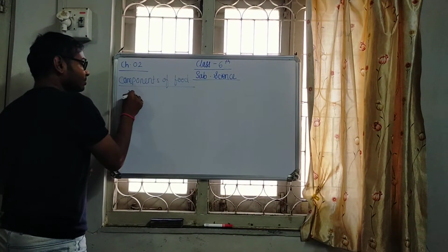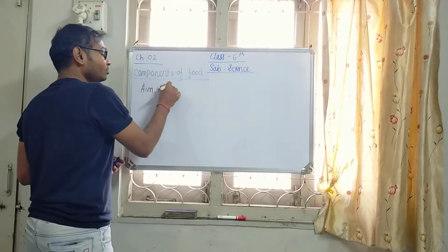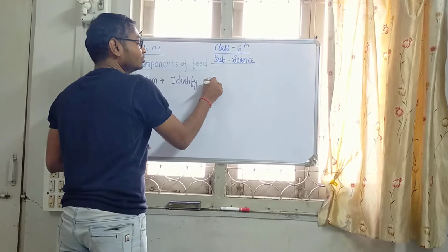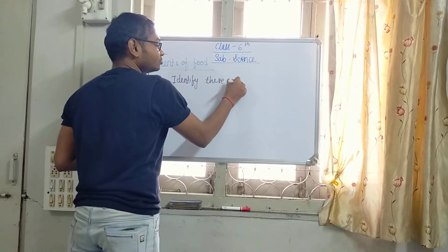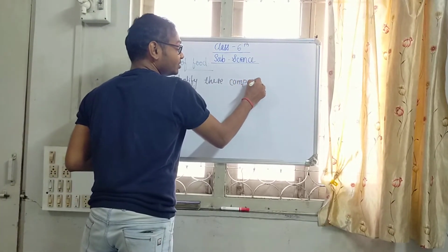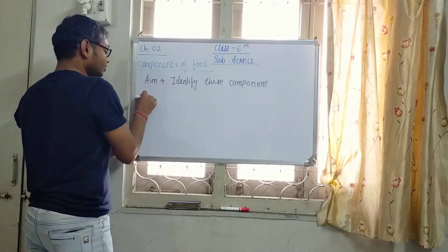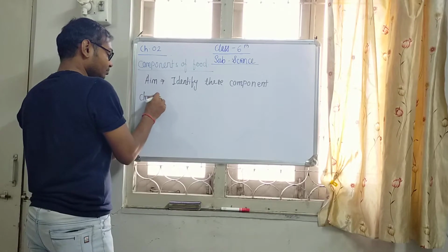So what is our aim? The aim is to identify these components: carbohydrates, proteins, and fat. Second, which chemicals do we need?